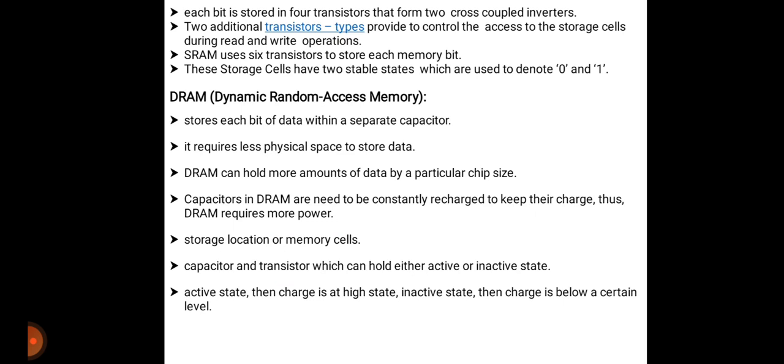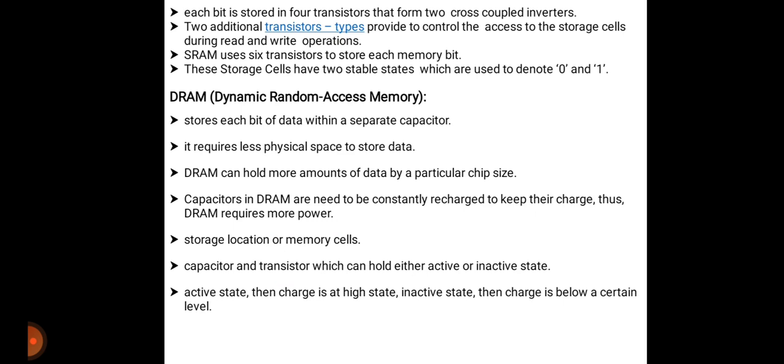This is an efficient way to store data in memory because it requires less physical space, and DRAM can hold more data for a particular chip size. Capacitors in DRAM need to be constantly recharged to keep their charge. Thus DRAM requires more power. The power requirement of DRAM is higher than SRAM.